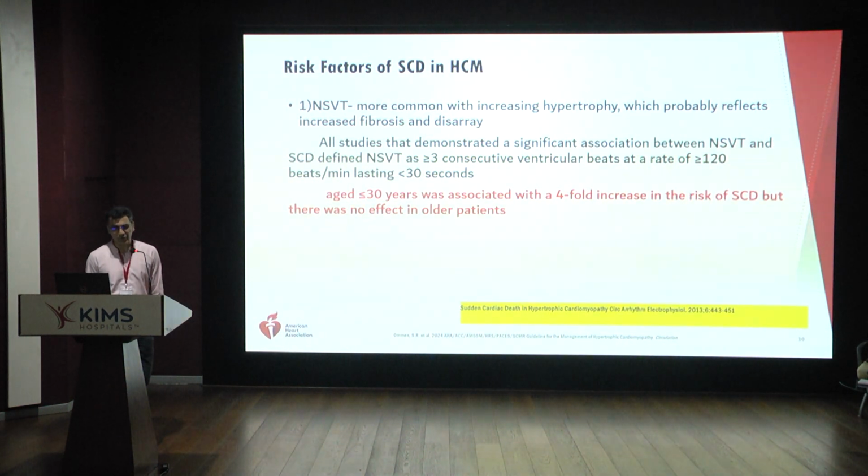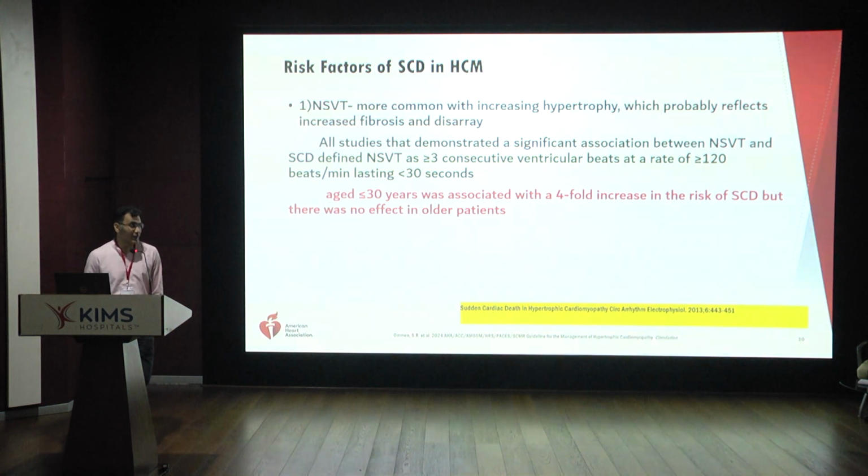The risk factors for sudden cardiac arrest in patients with hypertrophic cardiomyopathy include non-sustained ventricular tachycardia, more commonly seen with increasing hypertrophy, suggestive of increased fibrosis and disarray. All studies demonstrated a significant association between NSVT and sudden cardiac arrest, when NSVT is defined as 3 consecutive beats at a rate of greater than 120, lasting less than 30 seconds. Age less than 30 years was associated with a 4-fold increase in the risk of sudden cardiac arrest, but there's no increased effect in older patients.